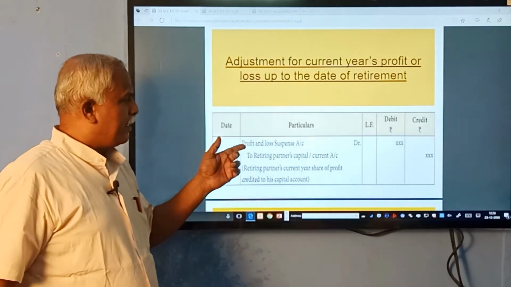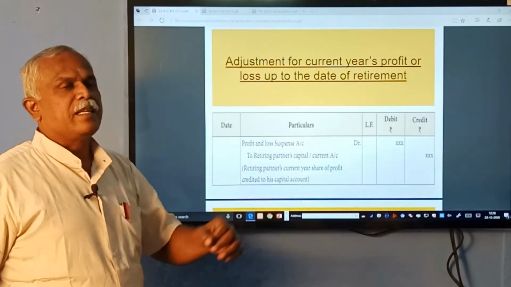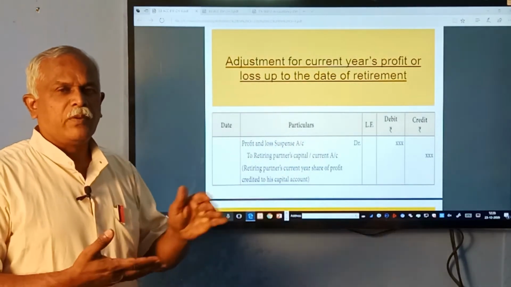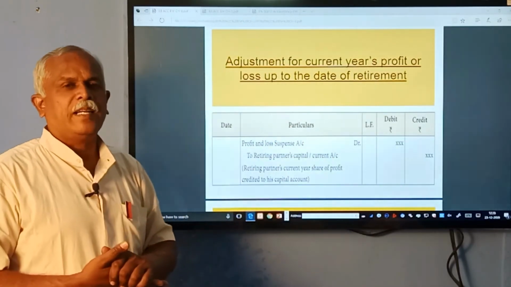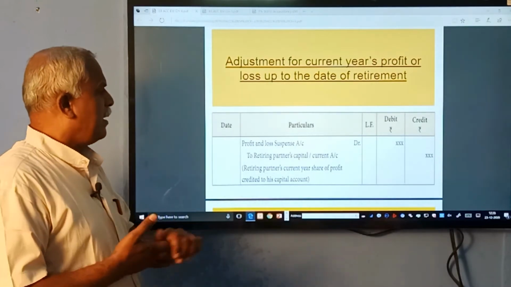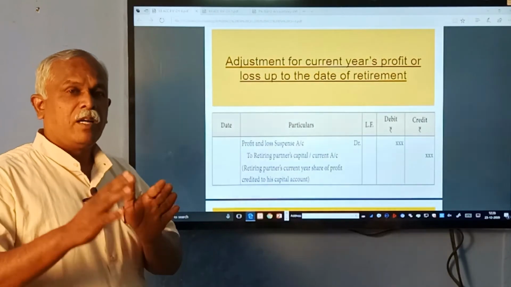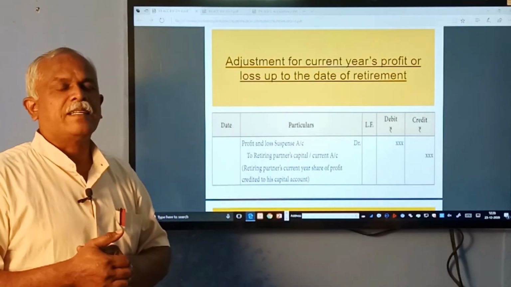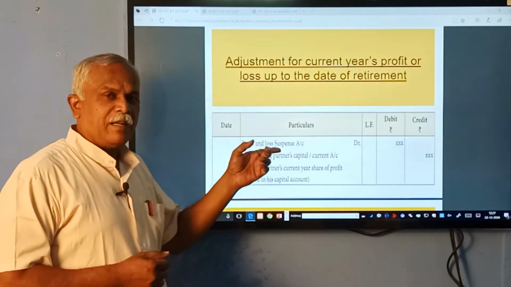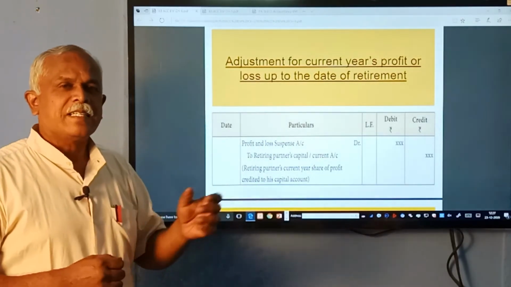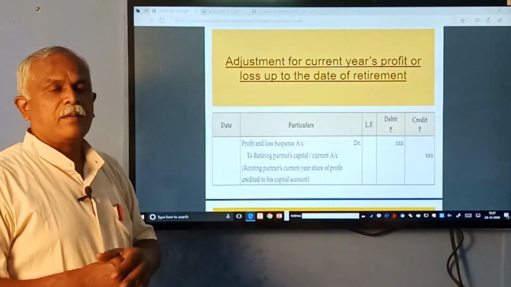So, we have to prepare an adjustment entry, profit and loss suspense account to retiring partner's capital account or current account. So, we have to find out how much profit, then we have to credit it not to other partners, but only to the retiring partner, his share of profit. Whatever profit comes after his retirement will be shared by the continuing partners alone. So, that is why we calculate profit and loss. We debit a separate account, the adjustment account, for making adjustment towards current year's profit.